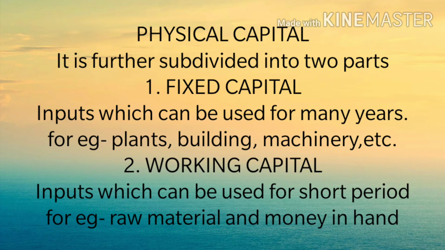Physical capital is the inputs required to carry out production. Now this physical capital is subdivided into two parts: fixed capital and working capital. What is fixed capital? Fixed capital is the inputs which can be used for many years, for example plants, buildings, machineries.